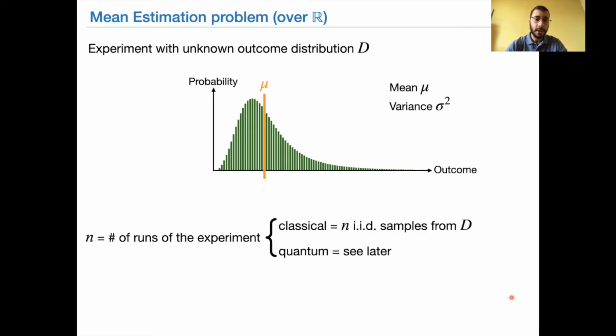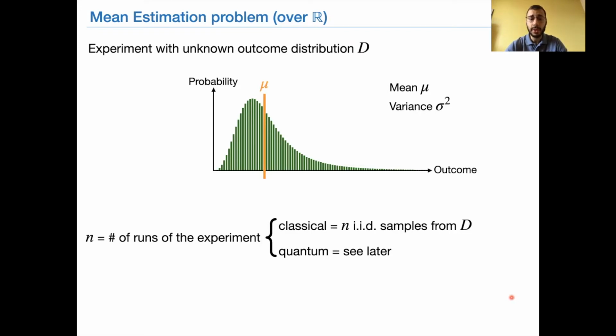The parameter n, which is an integer, corresponds to the number of times the experiment can be repeated. In the classical setting, this is the sample complexity, and it corresponds to the number of independent samples we obtain from the distribution D. In the quantum setting, I will explain later on what a quantum experiment is and what kind of information it provides about D.